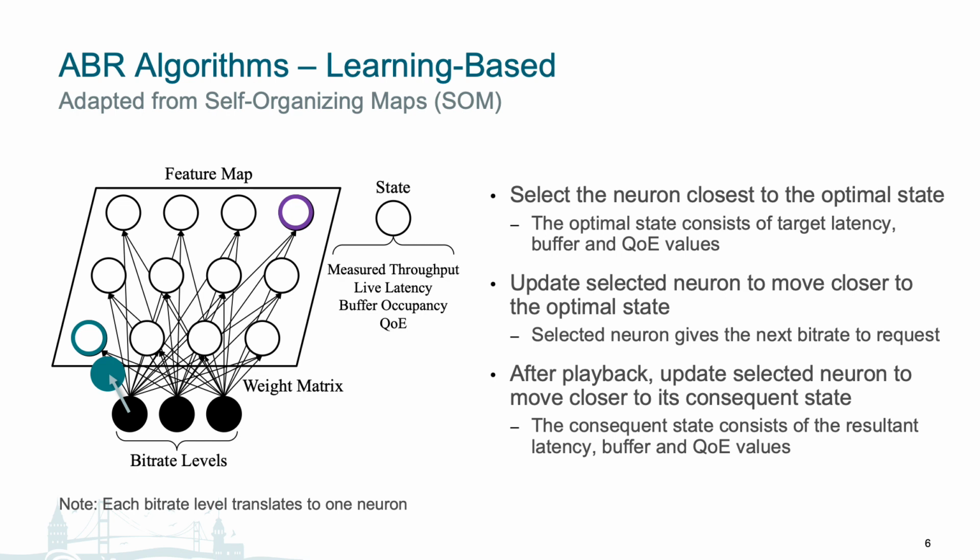For example, let's say our previously selected neuron did not do very well, and the consequent state is in fact very far from our optimal state, like this state over here with the purple outline. Then the neuron will be moved away from the optimal state and would be less likely to be selected in the subsequent cycles. Similar to our heuristic-based ABR, these steps repeat each time we need to select the next bitrate.